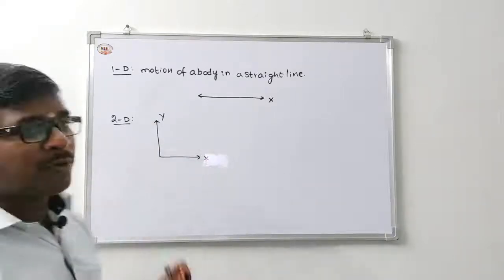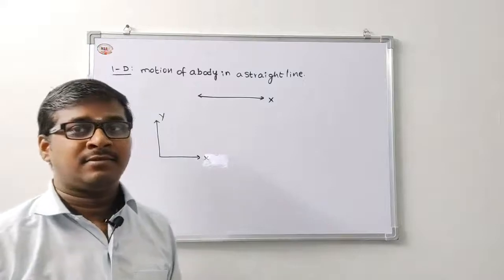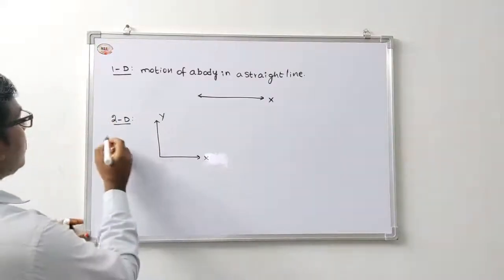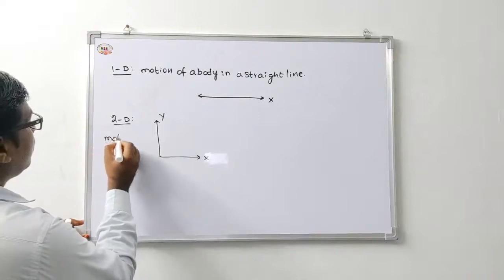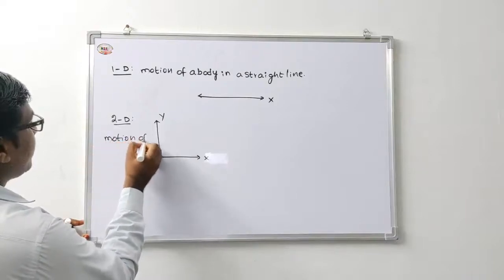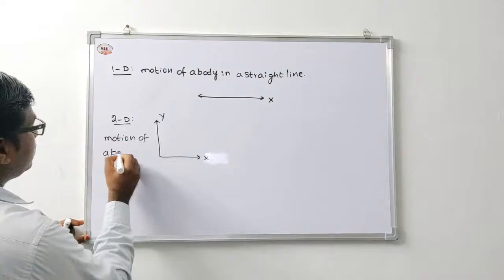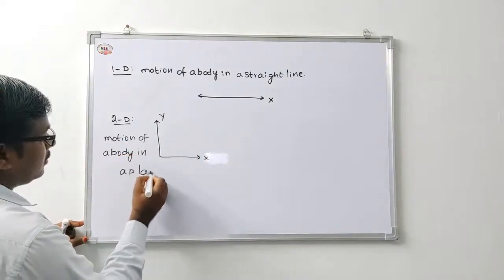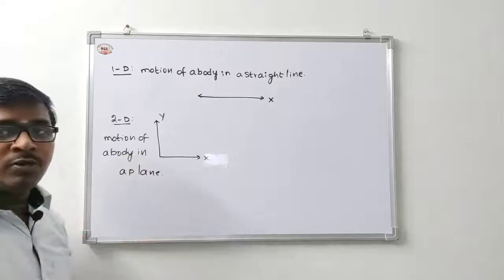The motion of a body in a plane is called a two dimensional body.